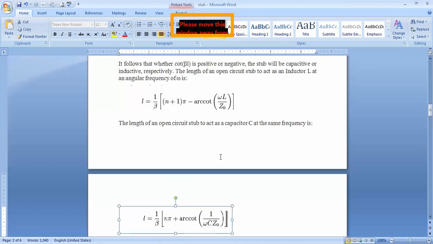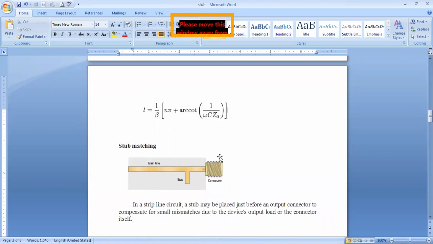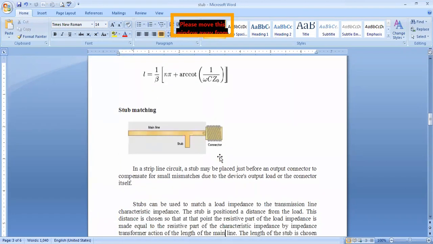It is the same formula, but instead of tan they take cot, of course, and these two are reversed. So L equals 1 by beta of n plus 1 into pi for that inductor, at an angle of cot equal to omega L by Z naught. For capacitors, it is n pi at an angle of cot equal to 1 by omega C Z naught. See here, this is called stub matching.